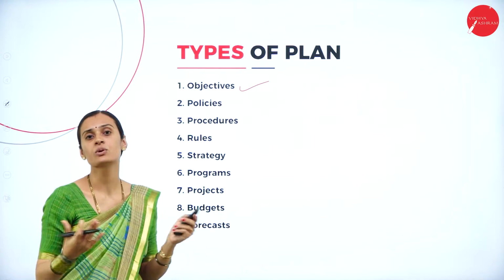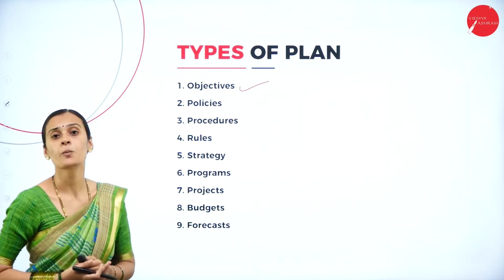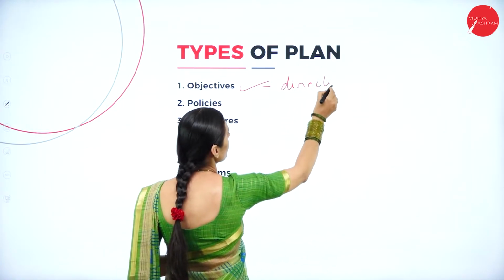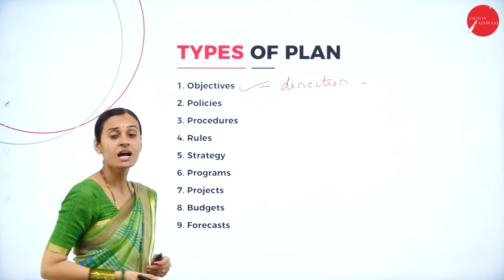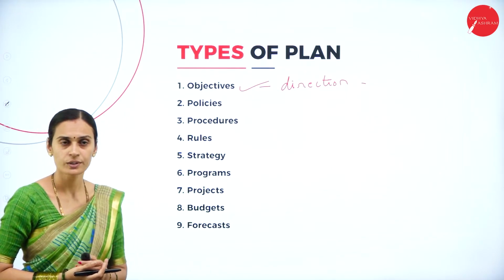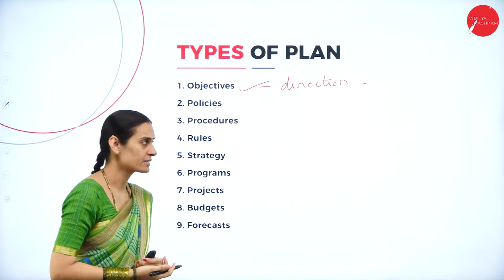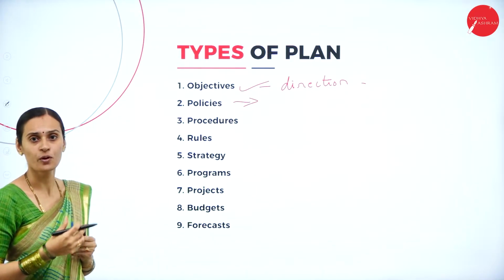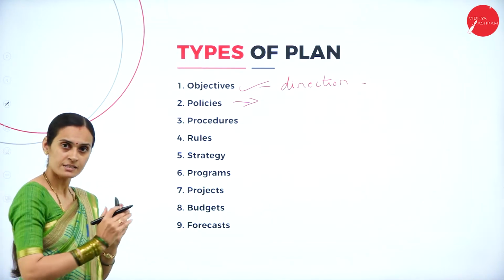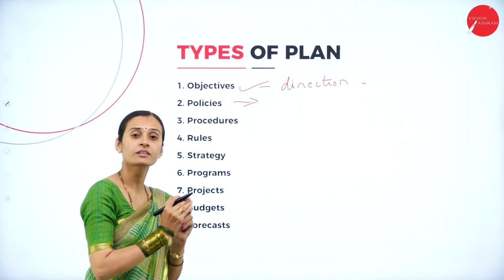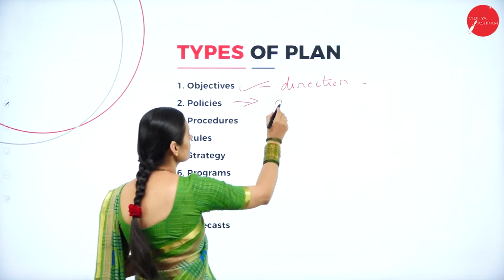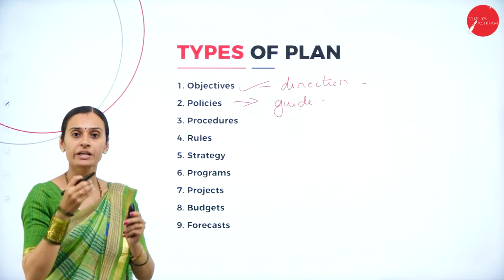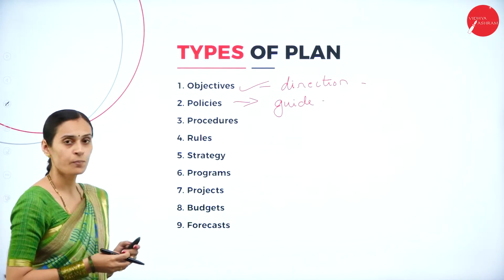Without objectives, there are no organizations. Objective plans give the directions to achieve the goal. That is considered as objective plans. And second one, policies. Policies are a set of things which guide the work to achieve the goal. That is considered as policies.